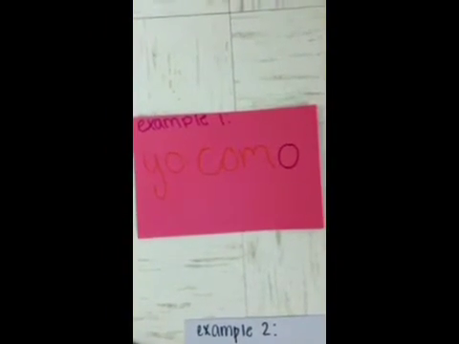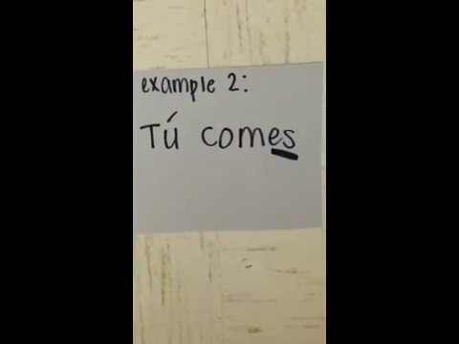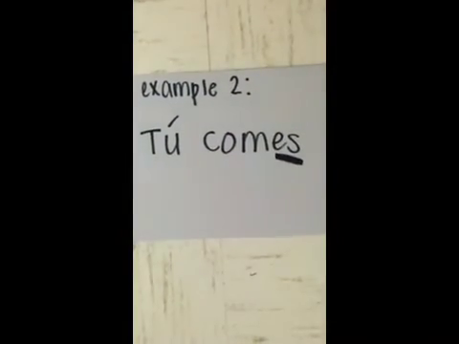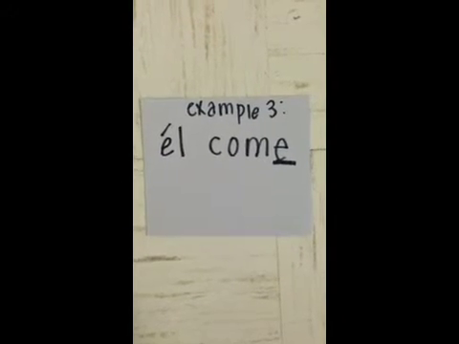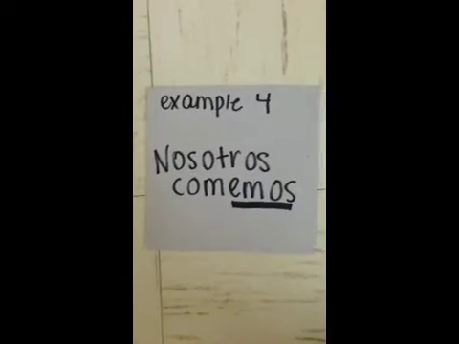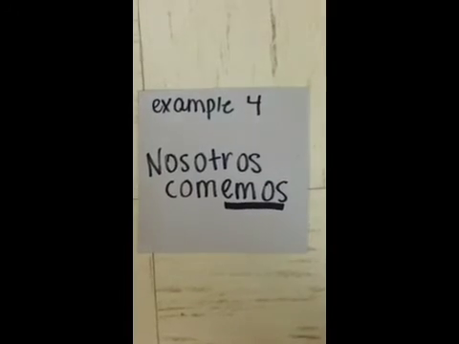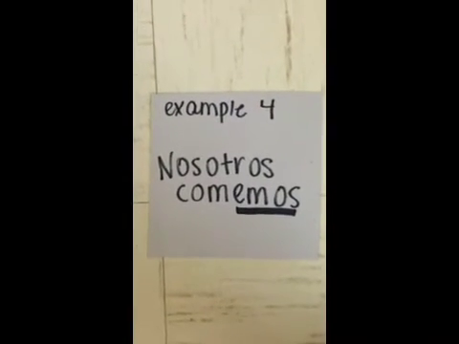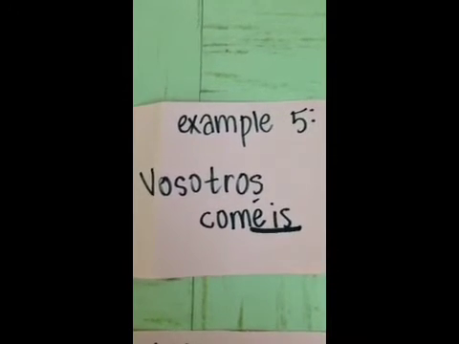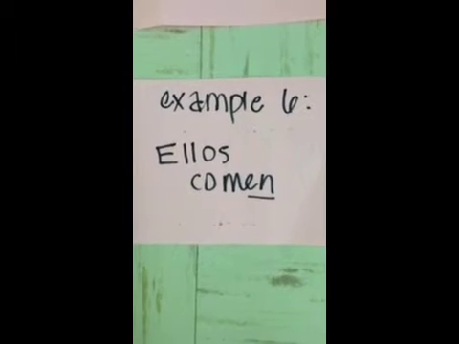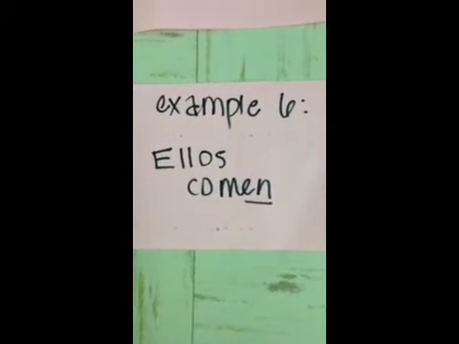If the subject is yo, add an o to the end. Yo como. If the subject is tú, add an es to the end. Tú comes. If the subject is él, ella, or usted, add an e to the end. Él come. If the subject is nosotros, add an emos to the end. Nosotros comemos. If the subject is vosotros, add an éis to the end. Vosotros coméis. If the subject is ellos, ellas, or ustedes, add an en to the end. Ellos comen.